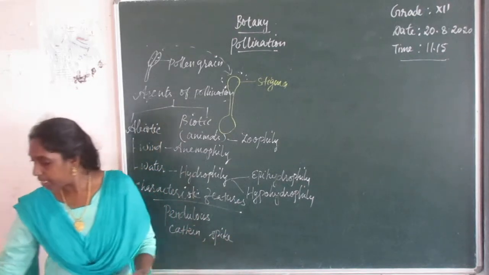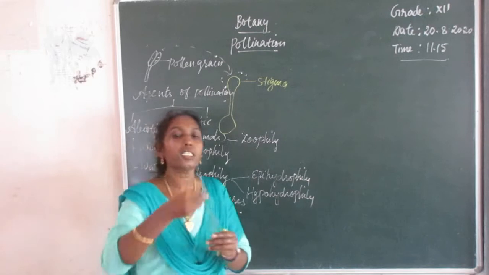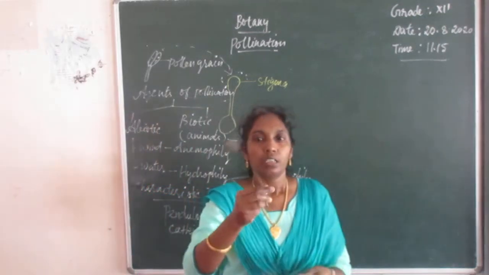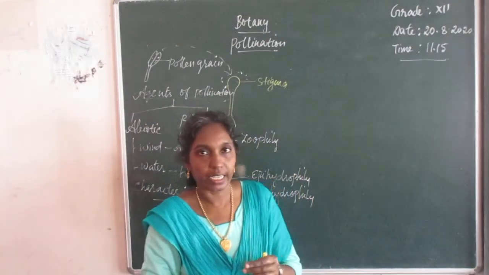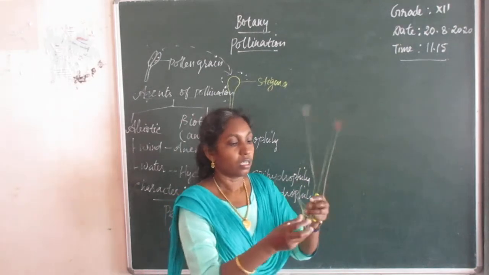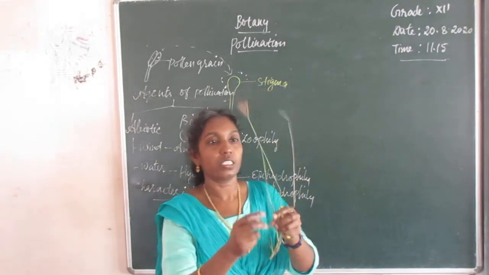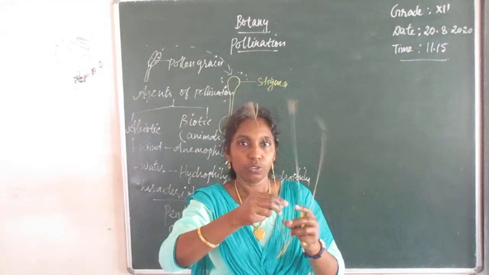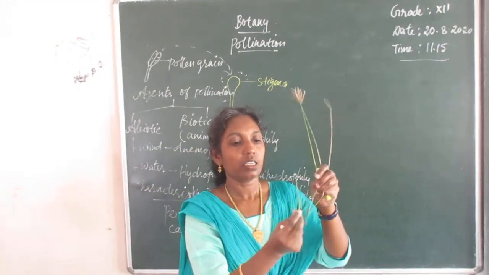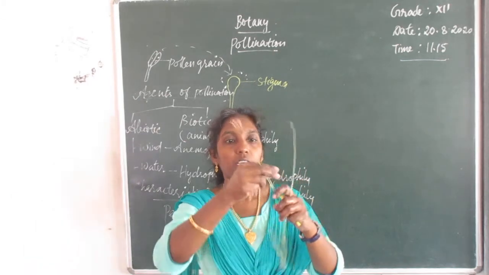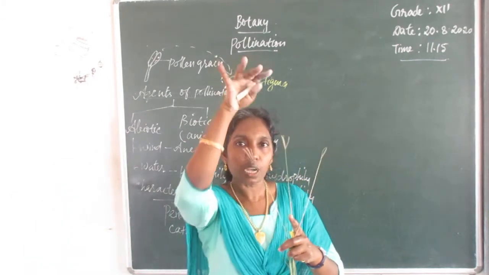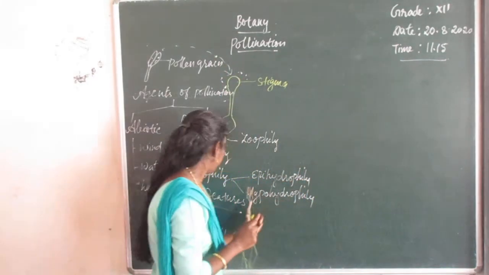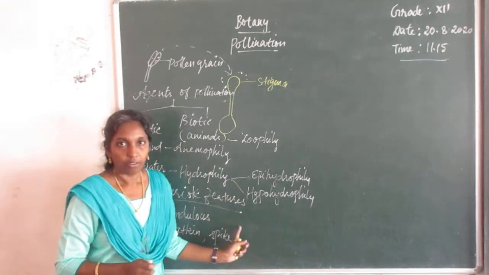The main axis of the inflorescence is elongated. Sometimes the leaves are reduced, and the axis is exposed out of the leaves. So it is easily carried out through the wind. These are the leaves. The inflorescence axis is exposed out of these leaves. That is another characteristic feature.